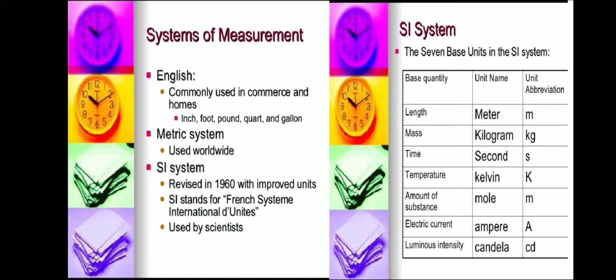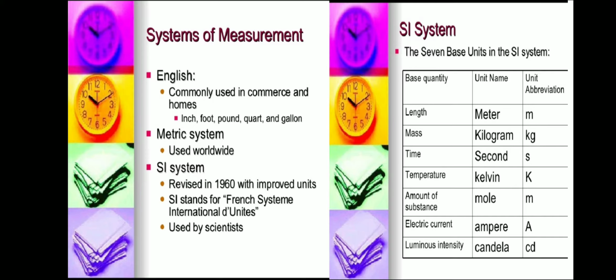Next, systems of measurement. English system: commonly used in commerce and homes, with measurements in inch, foot, pound, quart and gallon. Metric system: it is used worldwide. SI system means International System of Units. They revised it in 1960 with improved units. SI stands for the French system, the International Derived Units. They are used by scientists.